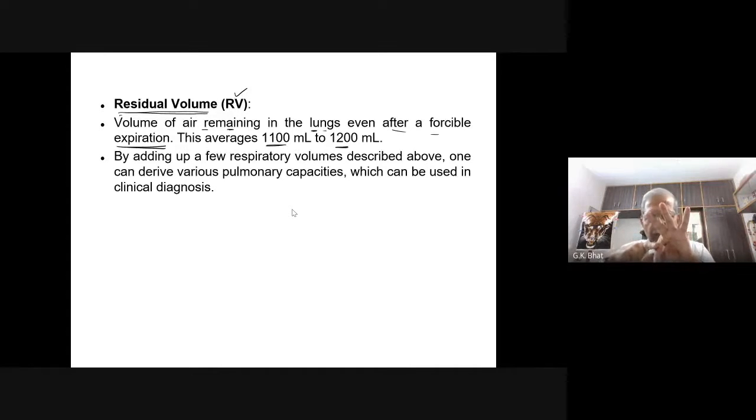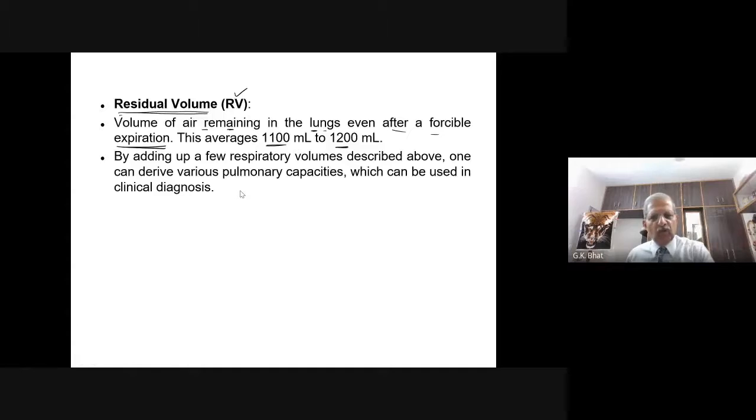Tidal volume, inspiratory reserve volume, expiratory reserve volume, residual volume. All these volumes help you to derive various pulmonary capacities. By adding up a few respiratory volumes, one can derive various pulmonary capacities, which can be used in clinical diagnosis.